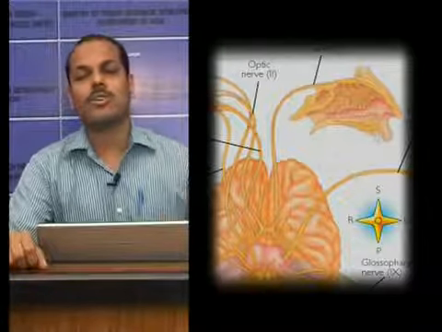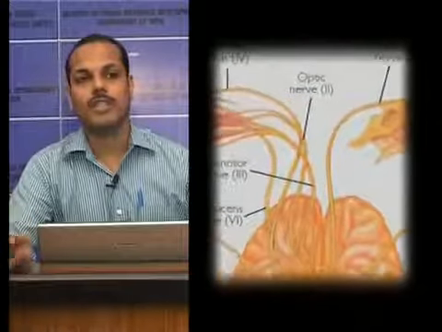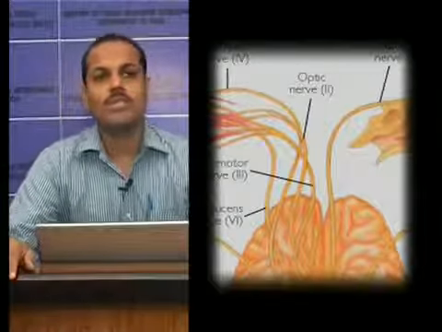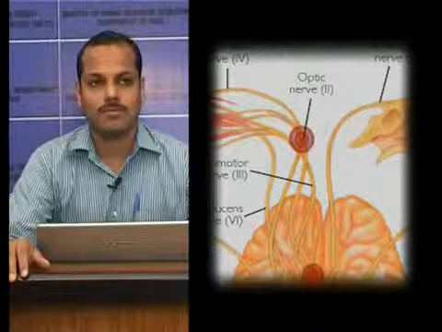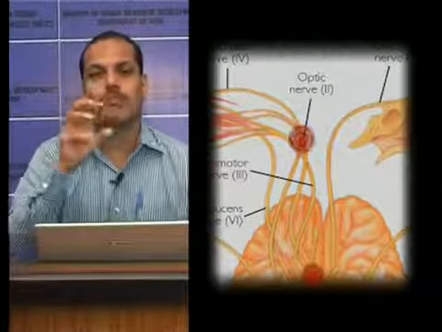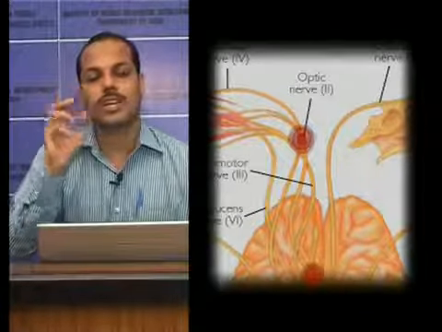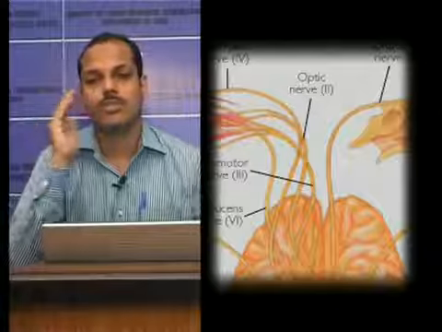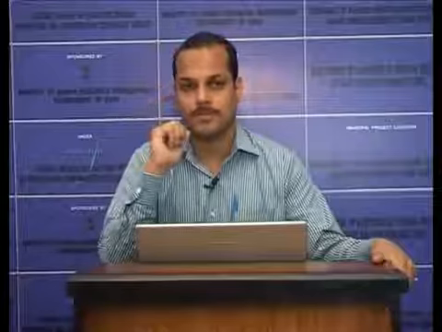Now, the second nerve is cranial nerve number 2, the optic nerve. From the name itself you can understand it is the nerve of vision. It contains special afferents for vision. It returns information from photoreceptors in the retina to the brain, and the optic nerve enters the cranial cavity through the optic canal. Any lesion to this optic nerve leads to loss of light reflex and anopsia. So, the second nerve is the optic nerve, the nerve of vision.